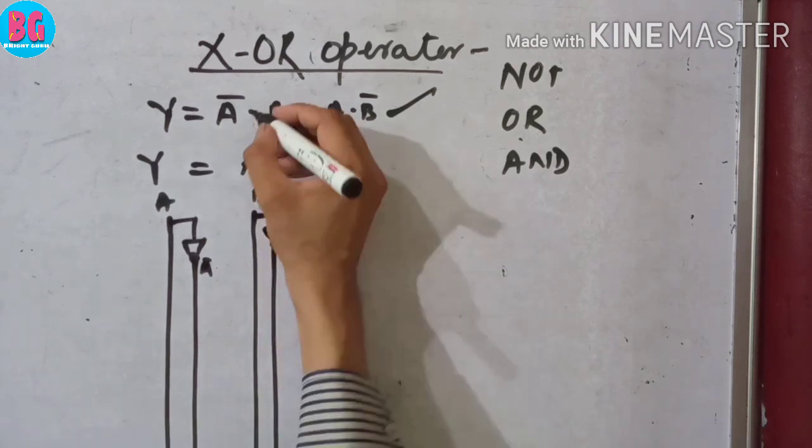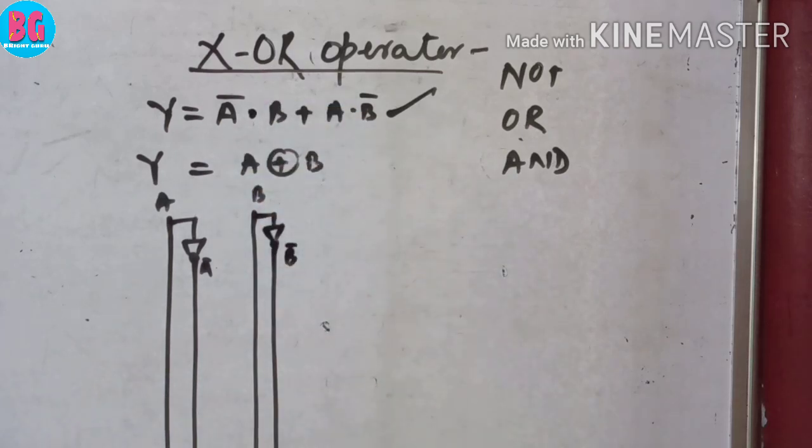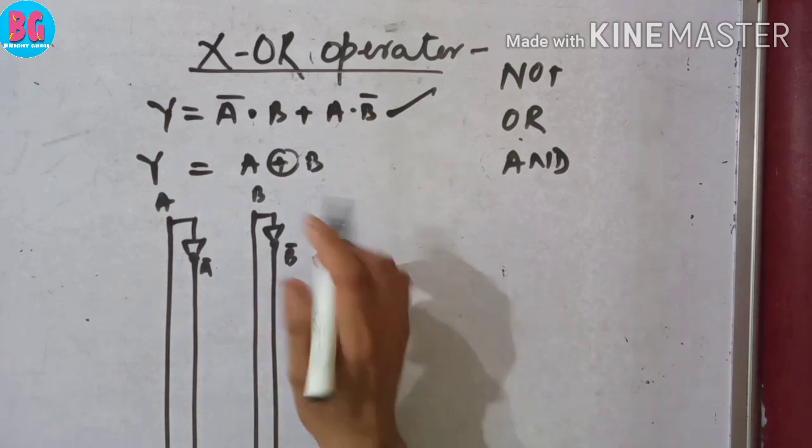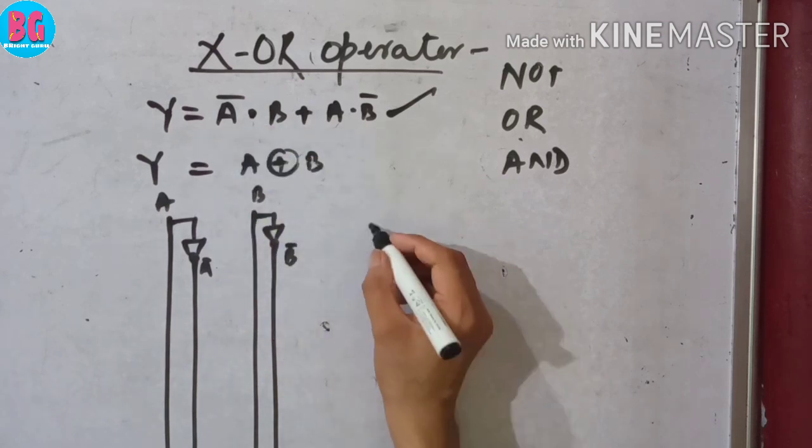Which operation do we perform first? We perform the operation of addition or multiplication? Just tell me. We perform the operation of multiplication.